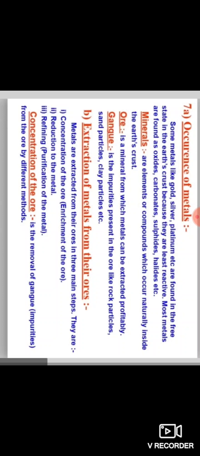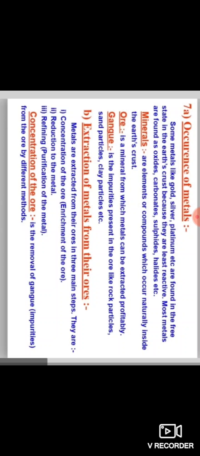So, what do you mean by minerals? Minerals are elements or compounds which occur naturally inside the earth's crust. Ore is the mineral from which metals can be extracted profitably.